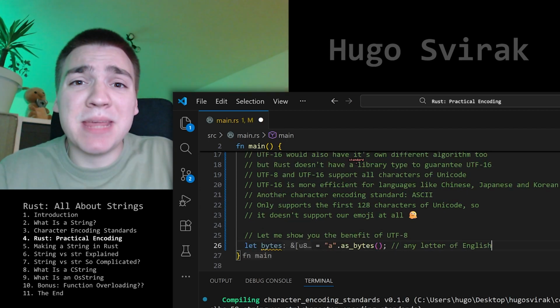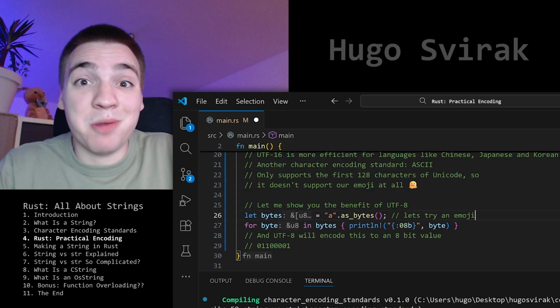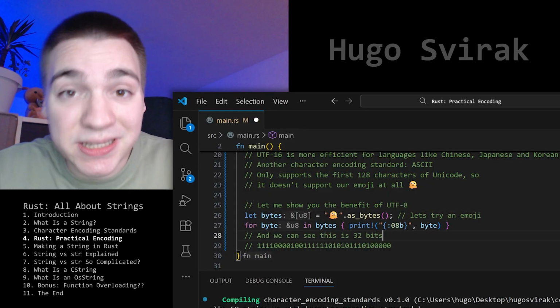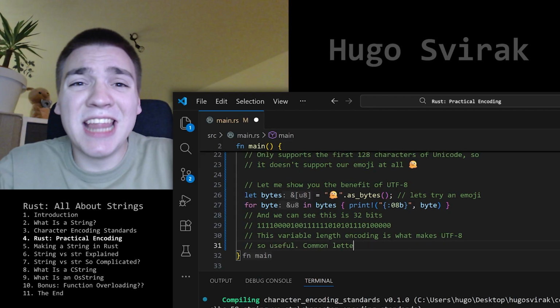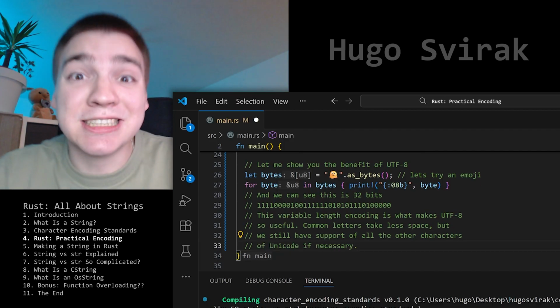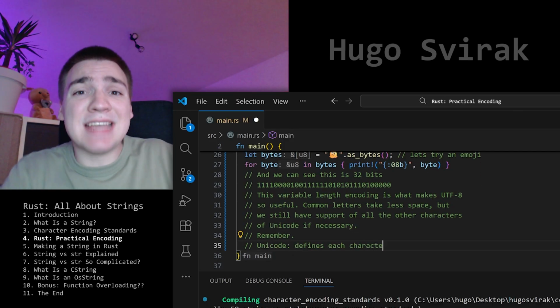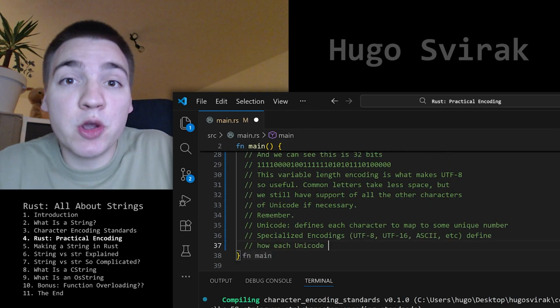Let's take any letter from the English alphabet and UTF-8 will encode this to an 8-bit value. But let's try an emoji, and we can see this is 32 bits. This variable length encoding is what makes UTF-8 so useful. Common letters take less space, but we still have support of all the other characters of Unicode if necessary. Remember, Unicode defines each character to map to some number, and the specialized encodings define how each Unicode number is mapped to binary.